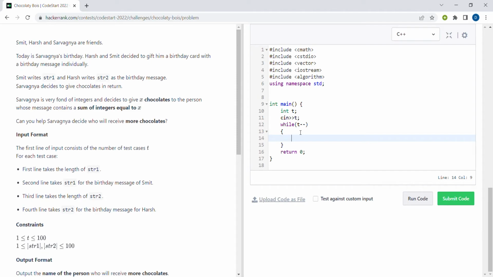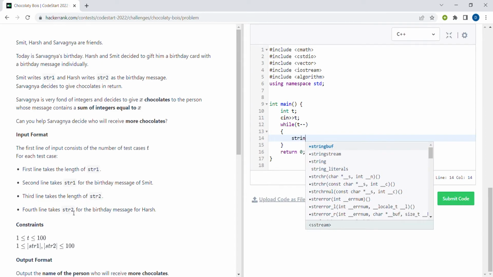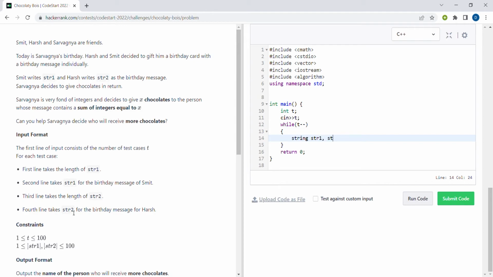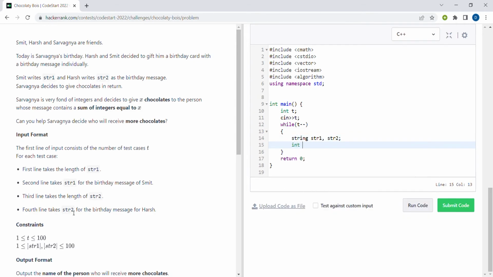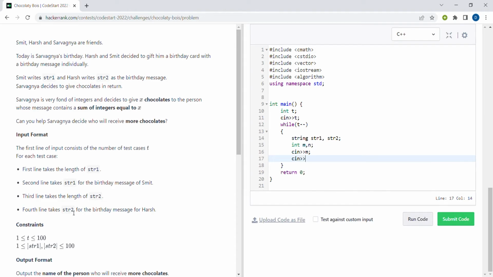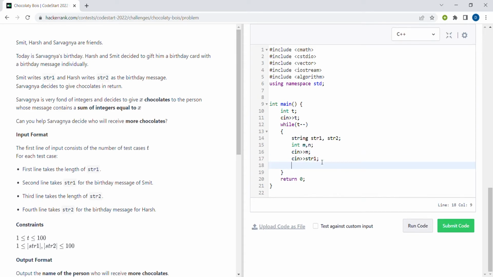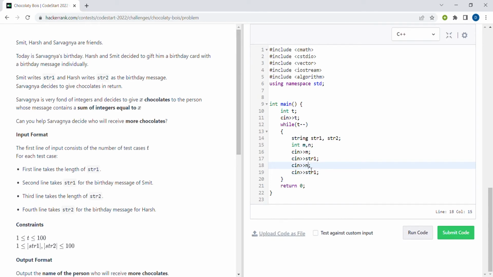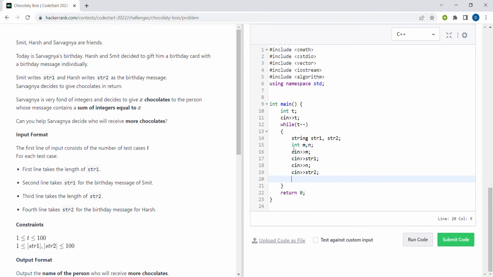Okay, so we have to take 4 inputs, that is the length of string 1, then string 1, the length of string 2, and then string 2. So I'll declare 2 string variables, str1 and str2, and then 2 integers m and n. Now we have to take their inputs after declaring them. So cin m, then cin string 1. Similarly, we have to input n and then string 2. Okay, now we have taken the input.